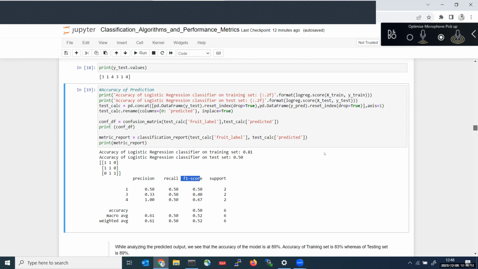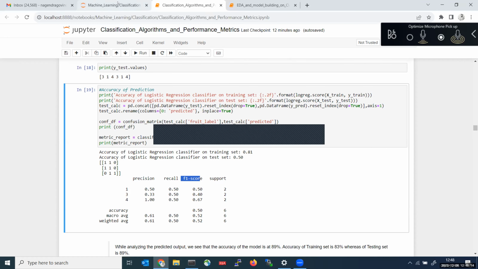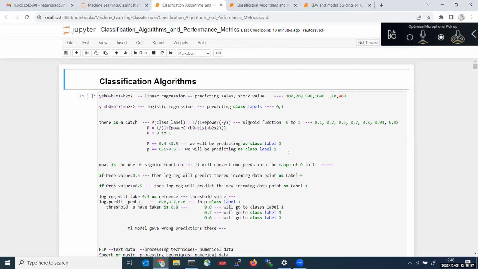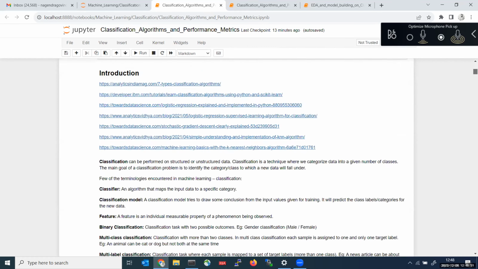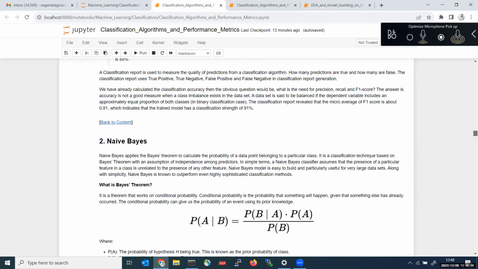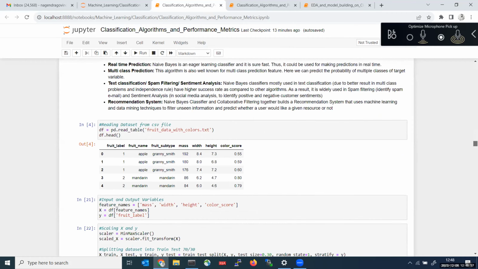In the same way, for classification also, we have performance metrics called precision, recall, and F1 score. These are the things we need to check to tell whether your model is performing fine or not. So let's go to the performance metrics formulas. Everywhere it's a mathematical formula.